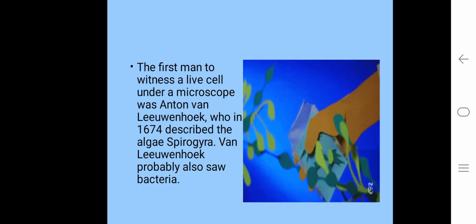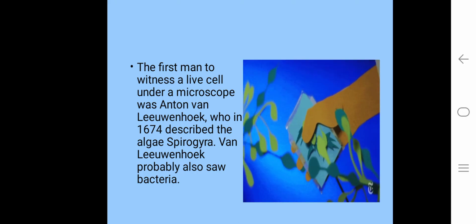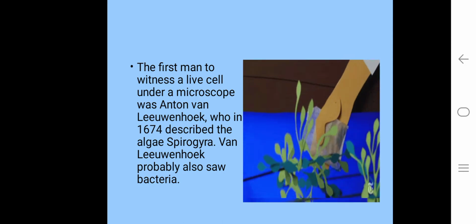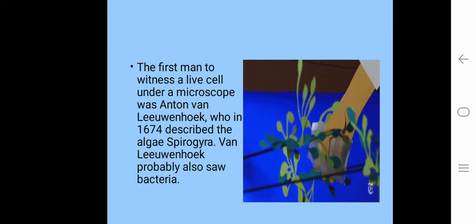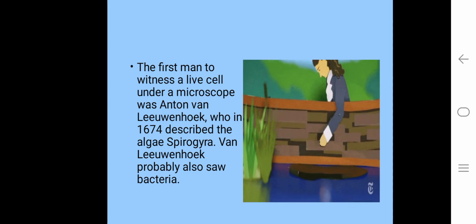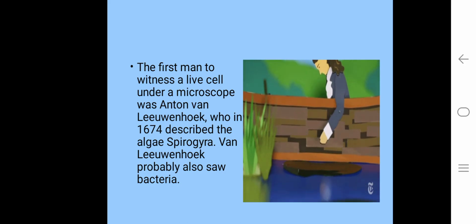The first man to witness a live cell under a microscope was Antony van Leeuwenhoek, who in 1674 described the algae Spirogyra. Van Leeuwenhoek probably also saw bacteria.